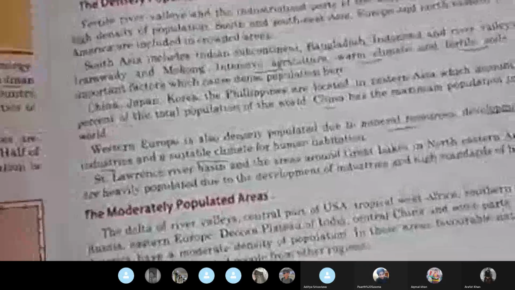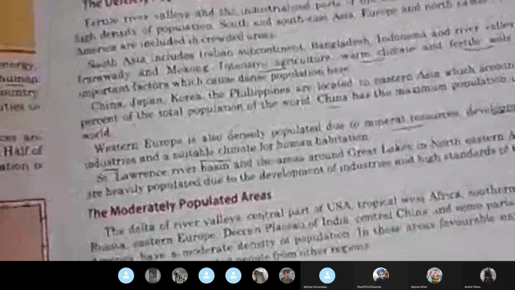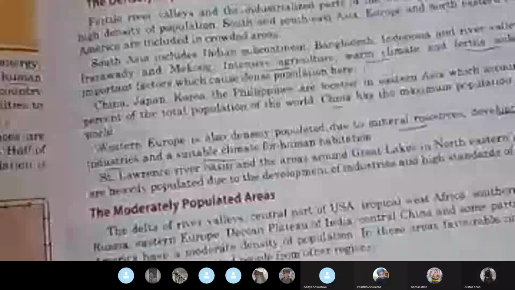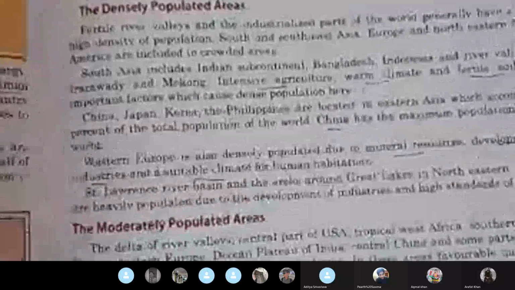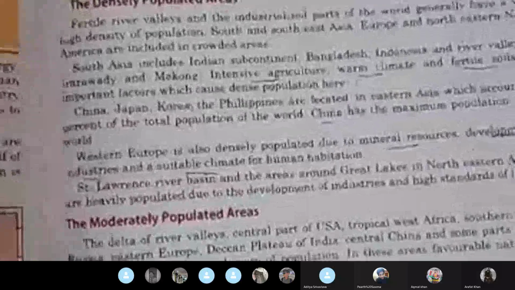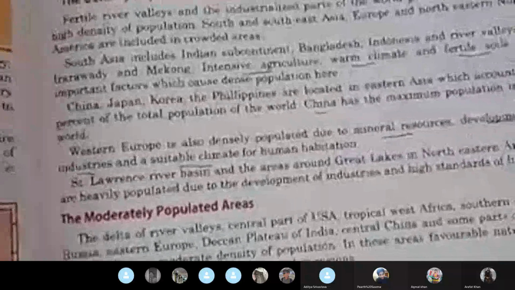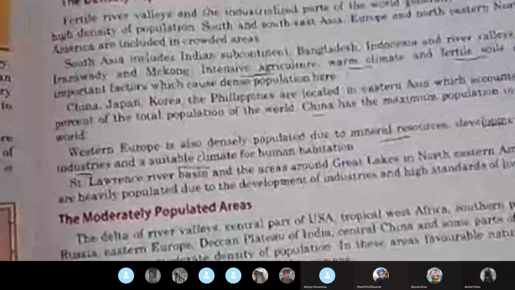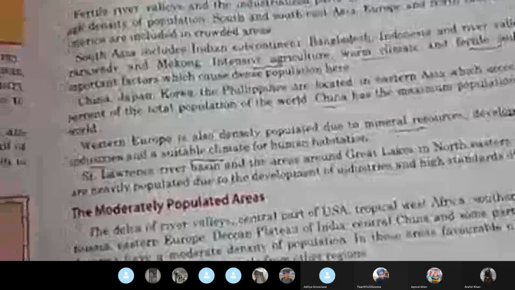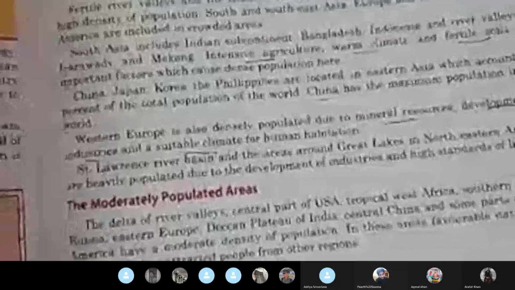And the three headings are the densely populated areas, the moderately populated areas, and the sparsely populated areas. So we finished the densely populated areas. We know about the various areas or places which are very thickly populated. So now we come on to the moderately populated areas.